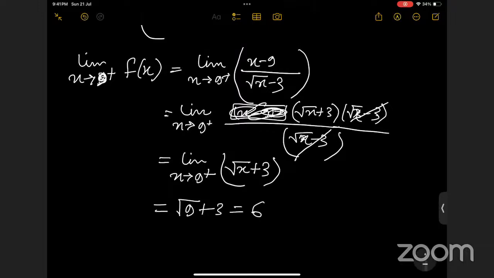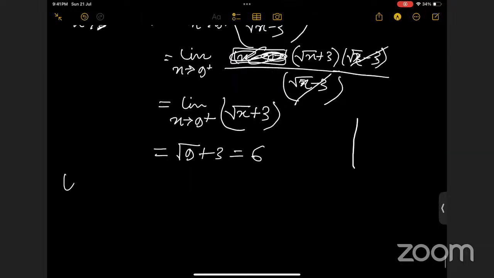So what is the left-hand limit? Another thing is we have to find the function's limit at 9. If there is no disturbance with the function at that point, then it's fine.